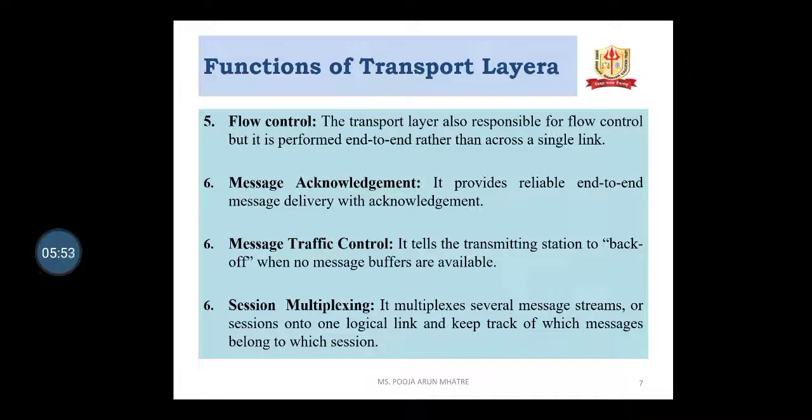Message traffic control tells the transmitting station to back up when no message buffers are available. That means when the receiver route is empty, it sends an acknowledgement to the sender that the road is not heavy, there is no traffic. So message traffic control helps the sender to send another packet. Session multiplexing multiplexes several message streams or sessions on one logical link and keeps track of which message belongs to which session.